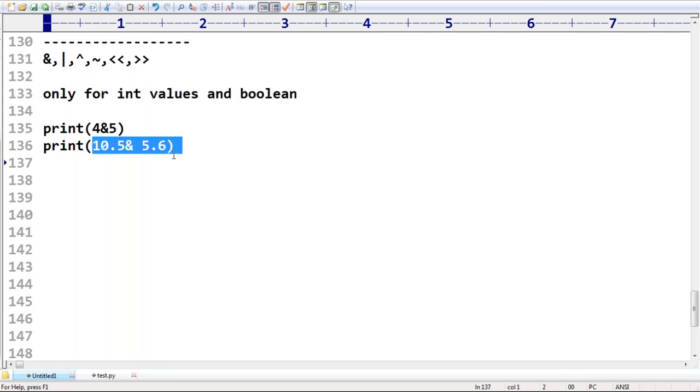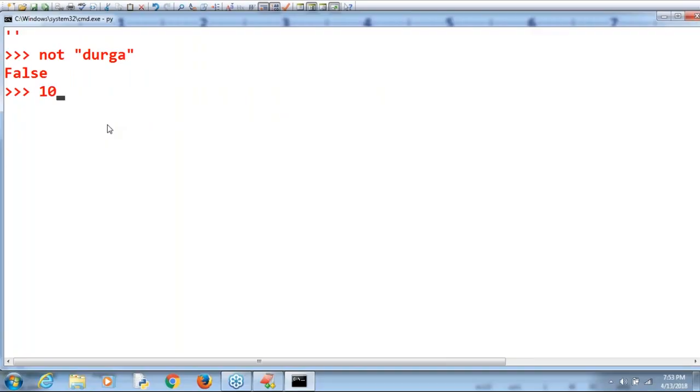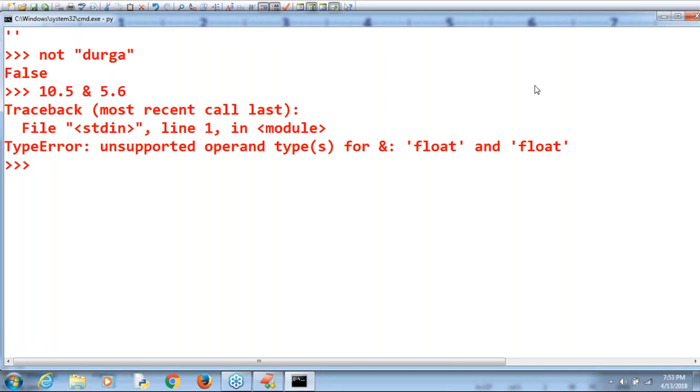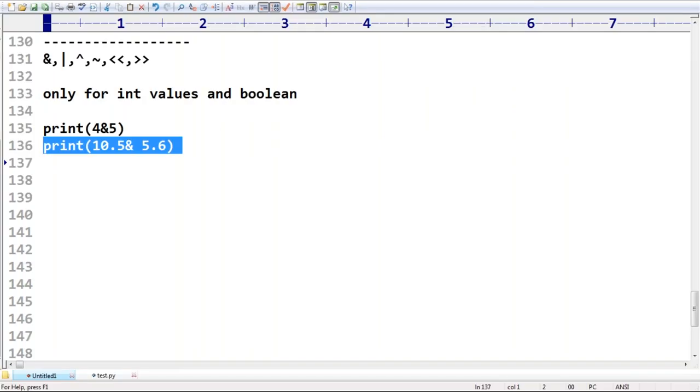But the second one is invalid. Observe 10.5 and 5.6: unsupported operand types for float and float. Remember, it is applicable only for boolean and int values only.